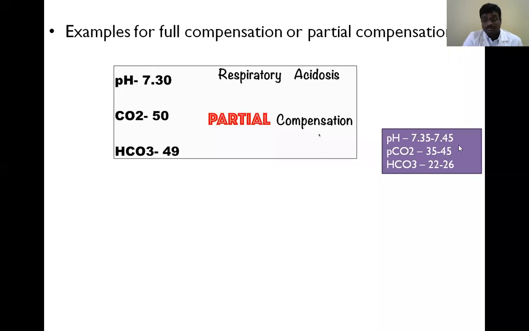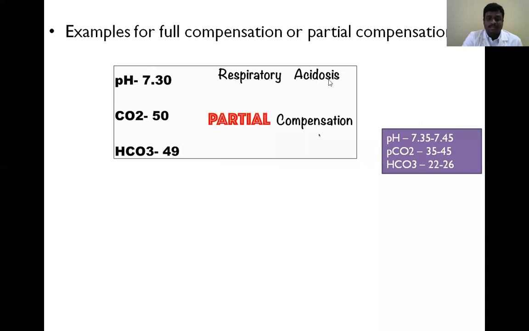Carbon dioxide is an acid, so it is acidosis. Carbon dioxide is regulated in the lungs, so it is respiratory acidosis.